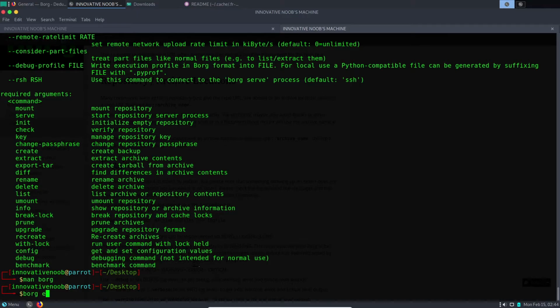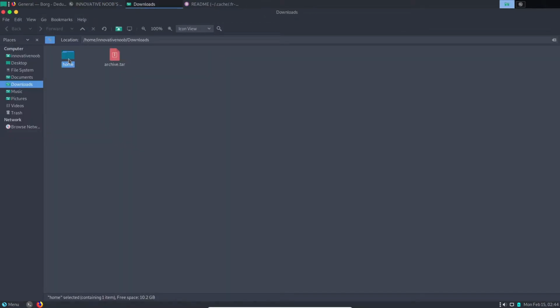Borg extract, and okay, so here is this home field dev file archive and in data.